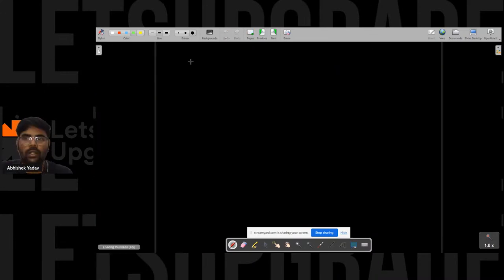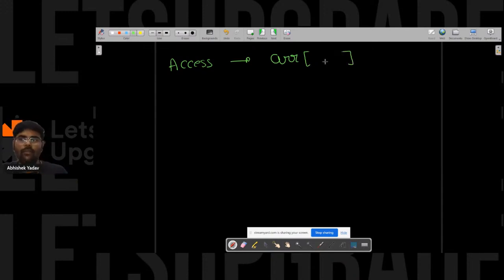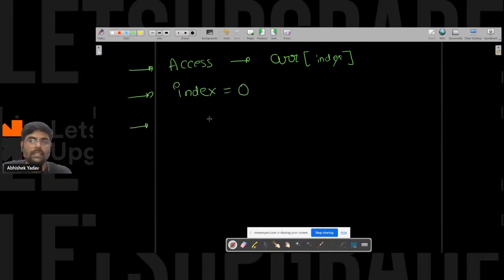Now, guys, you know how you can access any element in the array. That is, you have to write the name of the array, and after that, in the square bracket, you have to write the index number. And the second key point, you are able to understand that index starts from 0, right? Index starts from 0. And the third key point is what? If you have to traverse the whole array, you can use a loop, that is a for loop or while loop, depending on the situation. Right, everyone? Depending on the situation.